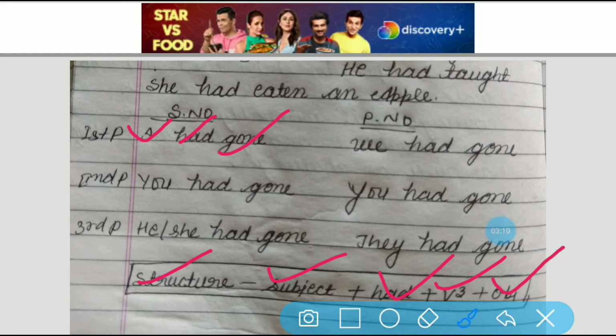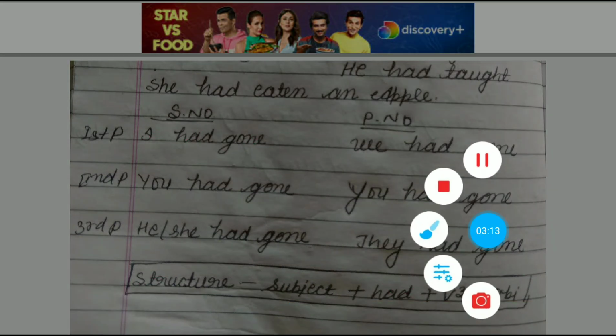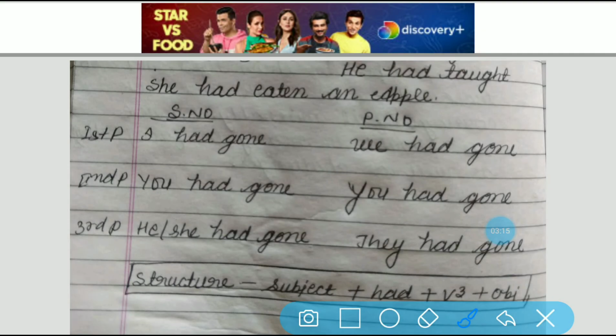Object. It is mandatory to write the object in the structure, but in the example it is optional, it's up to you. If you want to add the object, that's alright. If you don't want to, you can skip it.